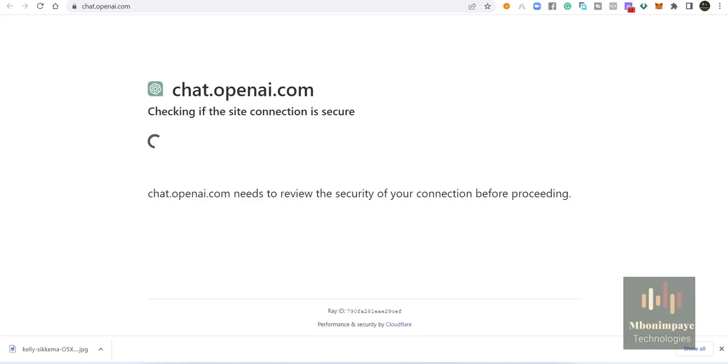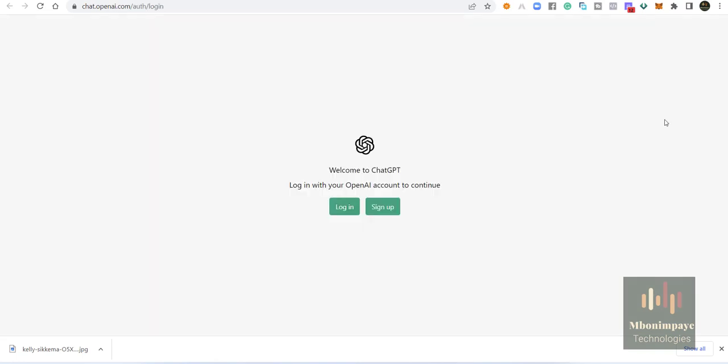So once you click ChatGPT, it says welcome to ChatGPT. It requires you to log in with your OpenAI account to continue. When you click login, there are a variety of login options.